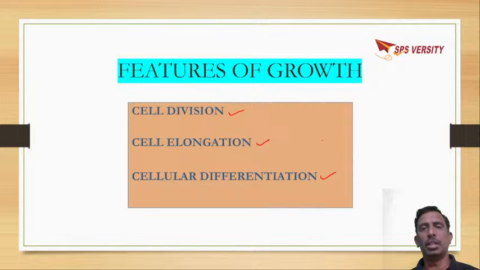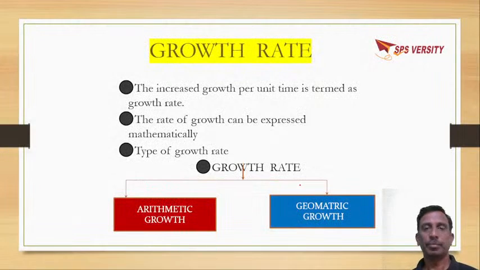So most of the cells will show mitosis. They divide by mitosis. After formation of new cells, they undergo elongation. The process is called cell elongation. And next is the maturation, the cell differentiation, where they will attain a specific function. So these are the three processes that happen in growth: cell division, cell elongation, cellular differentiation.